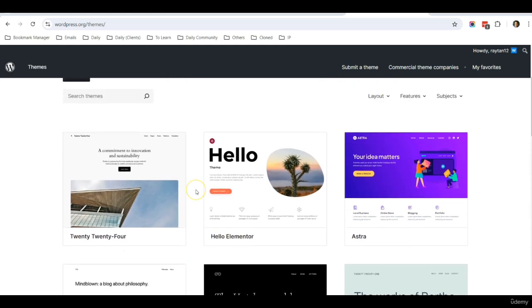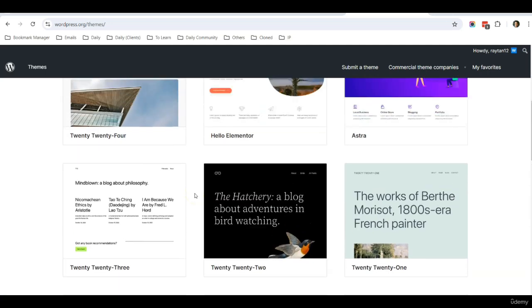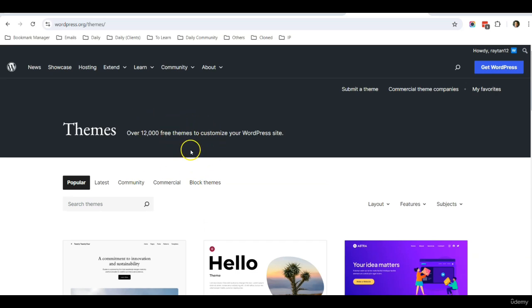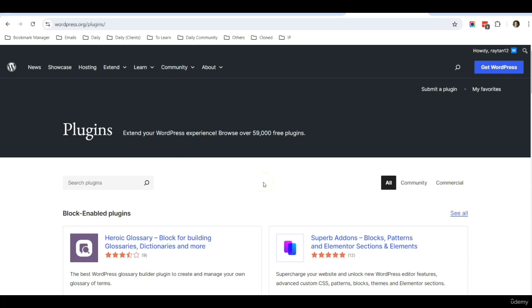And if you choose the wrong theme, meaning that the theme is very basic and it has hardly any layout, it's very difficult for you to design from zero. For example, themes such as Hello Elementor is very basic unless you add on or you import other theme design. So the templates are already a challenge to find out of so many choices. And similarly applies to the plugins as well.